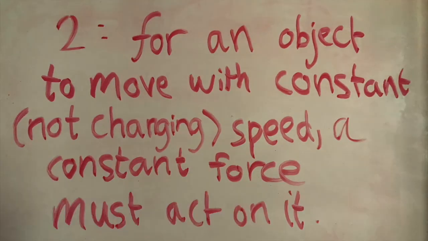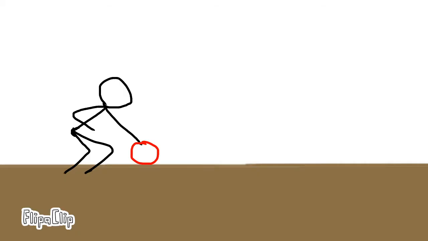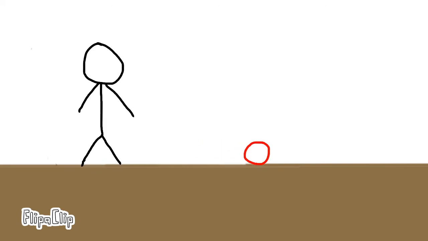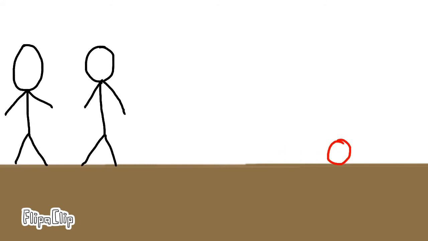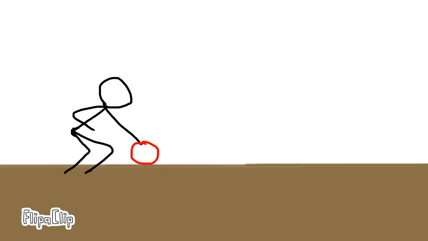Another common misconception is that for an object to move with constant speed, a constant force must be applied. Well, to prove that this isn't true, suppose a friend of yours, or you, for example, tossed a ball on a smooth surface. After the ball is already moving on the ground, a friend of yours enters the room.